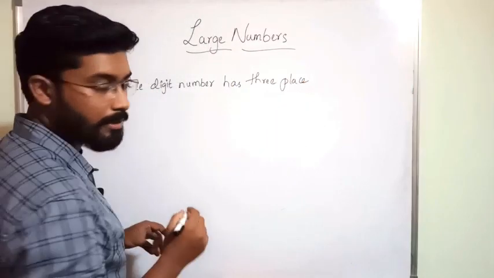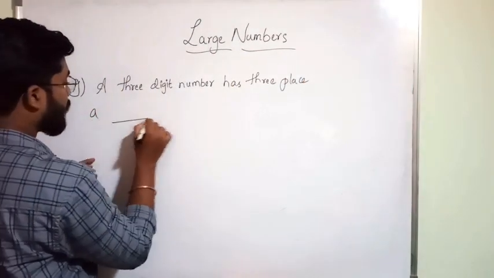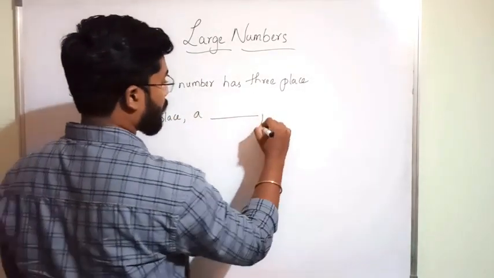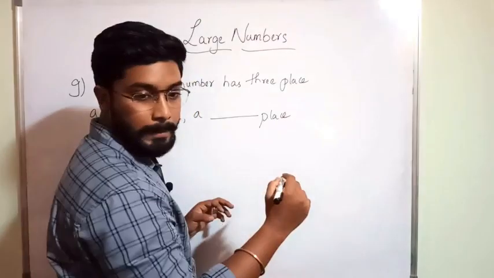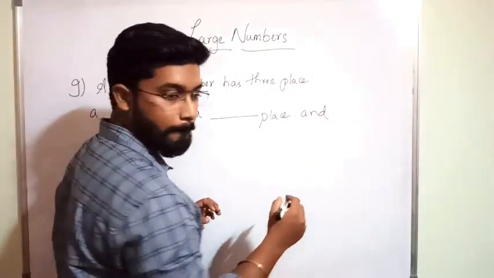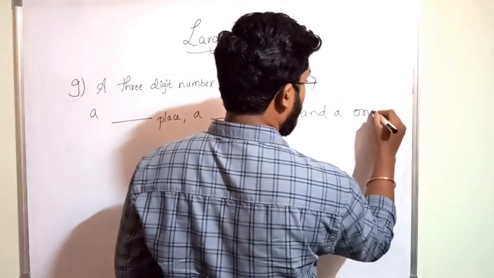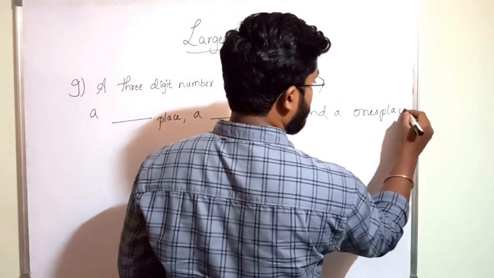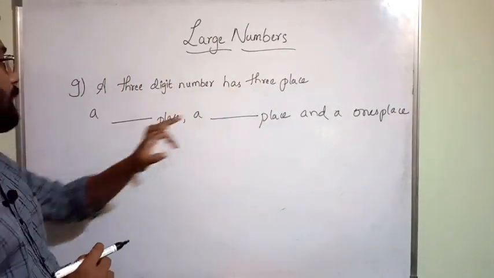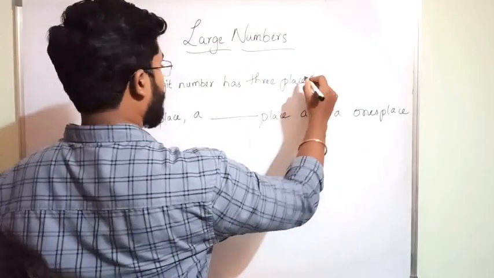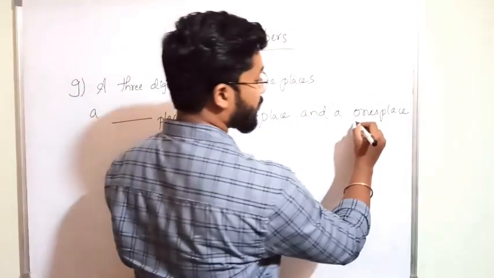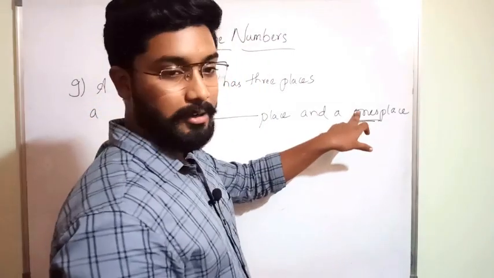What are those? So a 3-digit number has 3 places. A dash place, and he has given ones place. This is one of the answers.